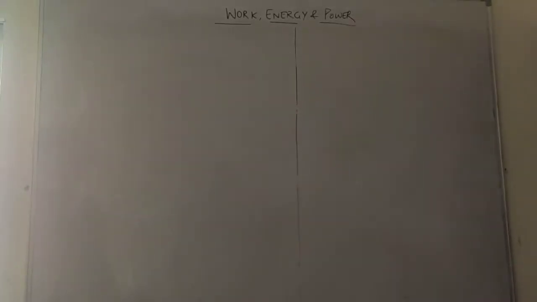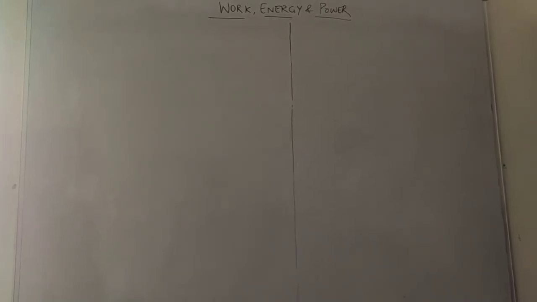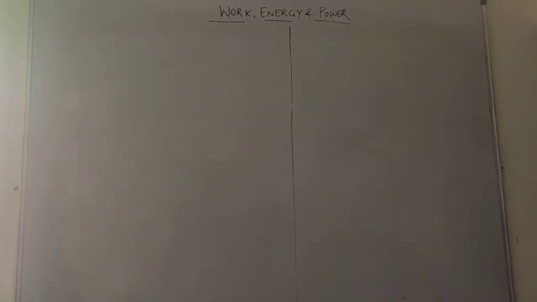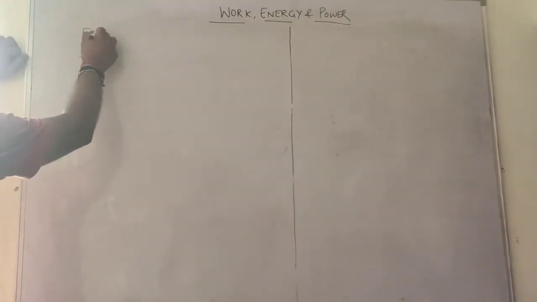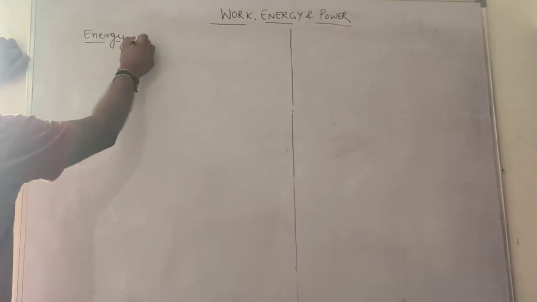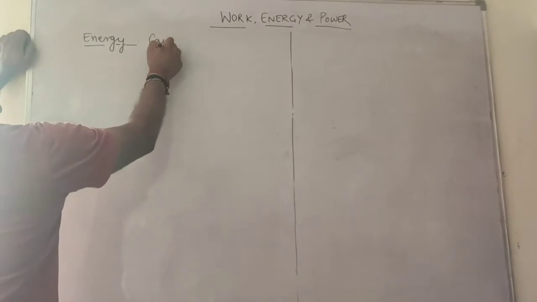Continuing with this chapter of work, energy, and power, I have finished with the work part, which you have already studied in class 10th. Some topics were new, like conservative forces and work done by variable forces. Now, let us come to energy. What is energy? You all know. Energy is the capacity of doing work.